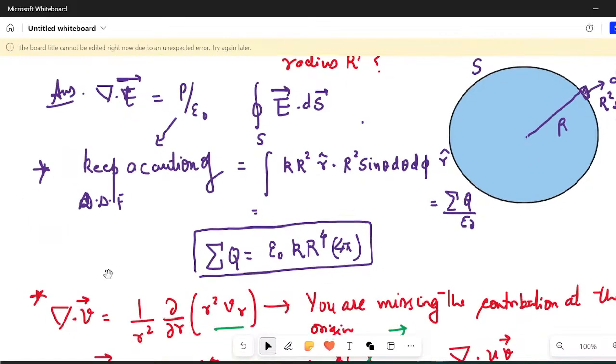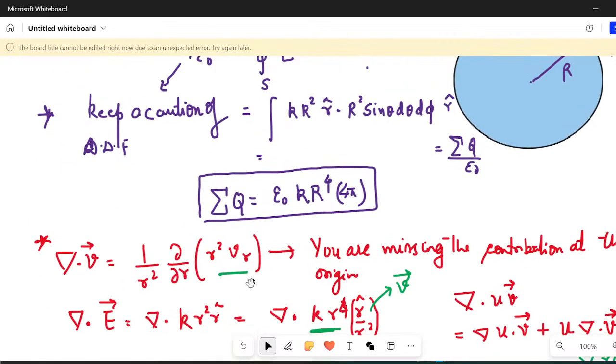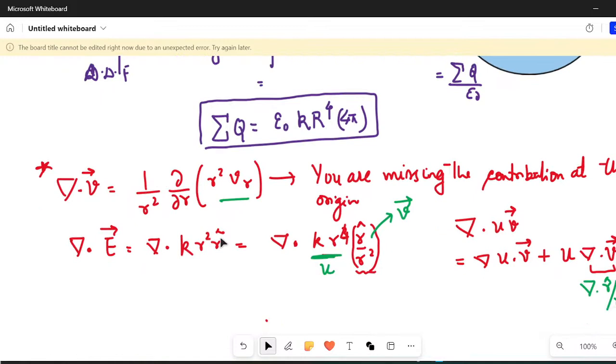If you really want to go through this way, then don't use this formula, because the time you use this formula, you're going to miss the contribution at origin. Then what you have to do is divide this r cap by r square, multiply by r square, so k r to the power 4 becomes u, and this r cap on r square would give you the contribution at the center. Is that clear? I think this is clear.